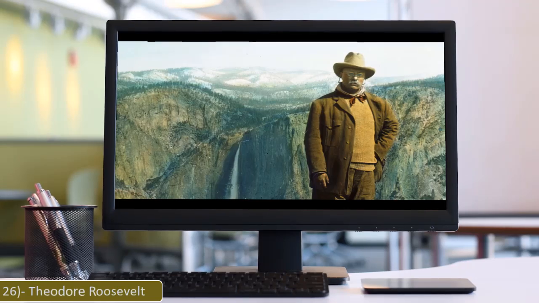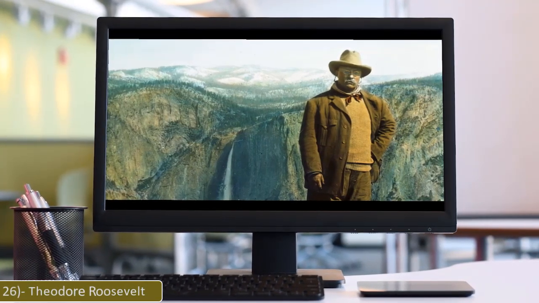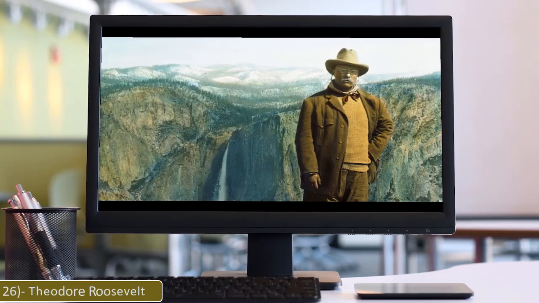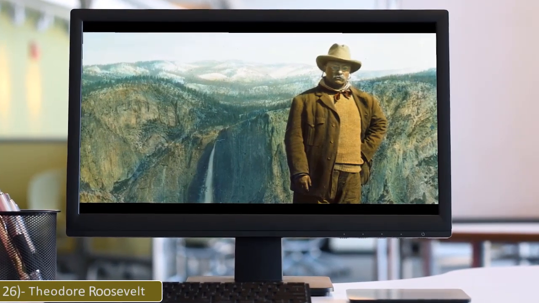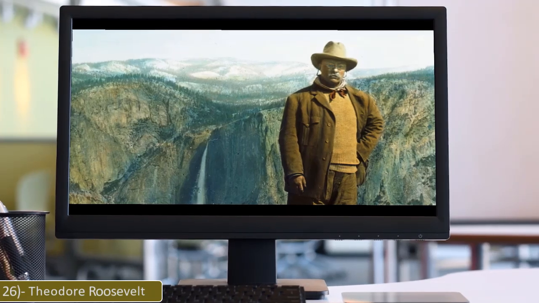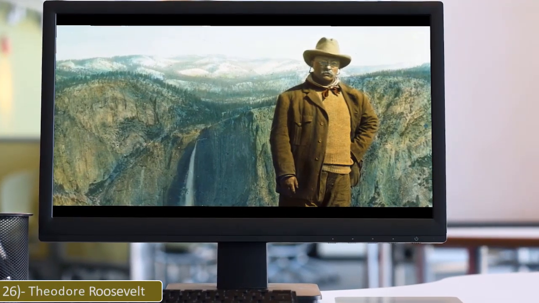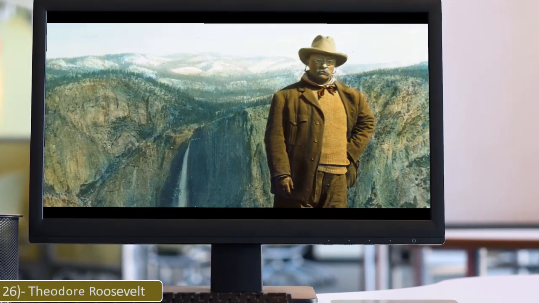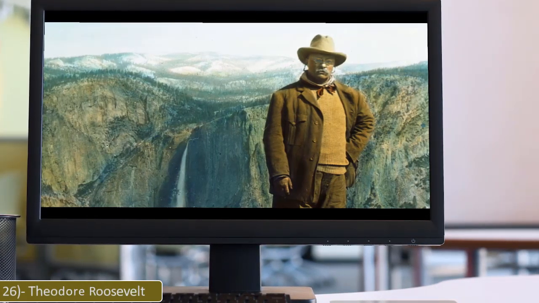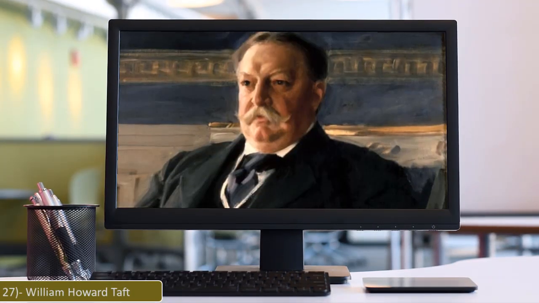26. Theodore Roosevelt. Theodore Roosevelt, also known as Teddy or TR, was the 26th President of the United States, serving from 1901 to 1909. Roosevelt previously was involved in New York politics, including serving as the state's 33rd governor for 2 years. He served as the 25th Vice President under President William McKinley for 6 months in 1901, assuming the presidency after McKinley's assassination.